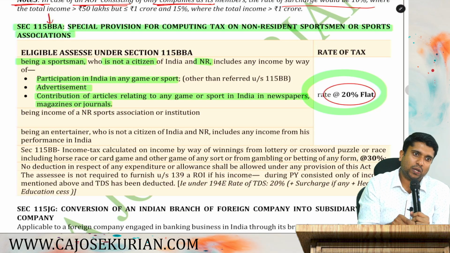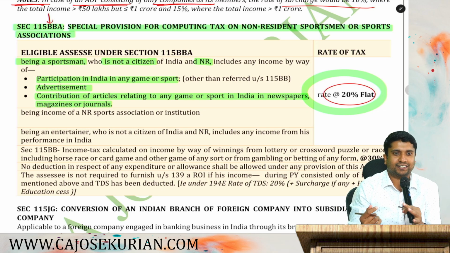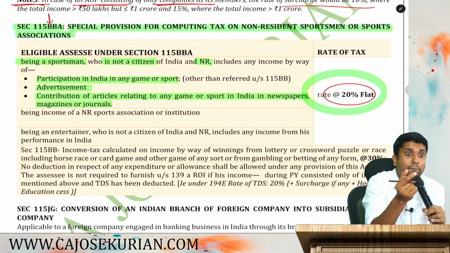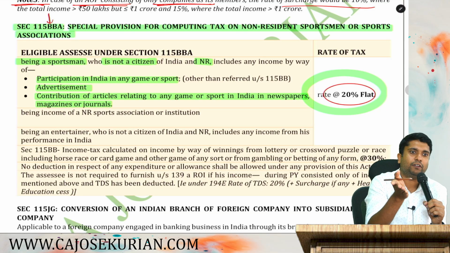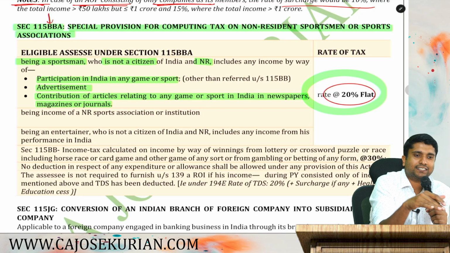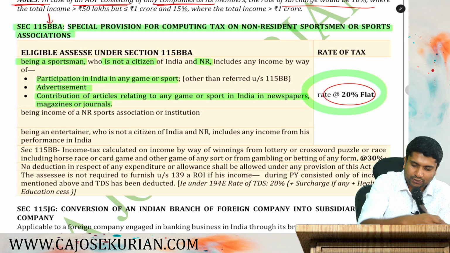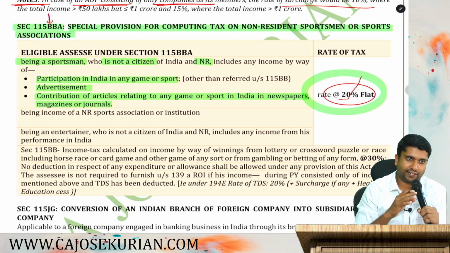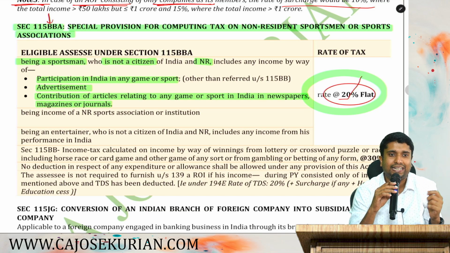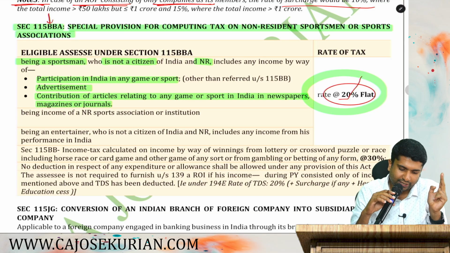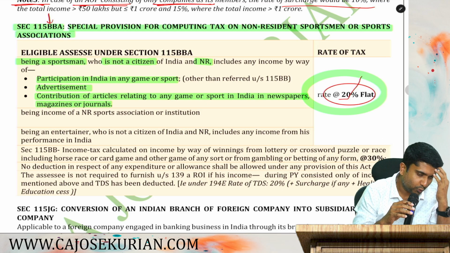Plus, say Glenn Maxwell has written an article related to sports. What should be the diet? What all are the exercises? Something like that. Say it is a paid article. Paid article means that the magazine will pay something to Maxwell. He will share some inputs and he's getting an income. And the income, if it is taxable in India, that is also subjected to what rate? 20% flat rate. So Glenn Maxwell, three incomes. Number one, for participation in any game or sport. Number two, advertisement. Number three, articles related to sports in any magazine, newspaper, etc.